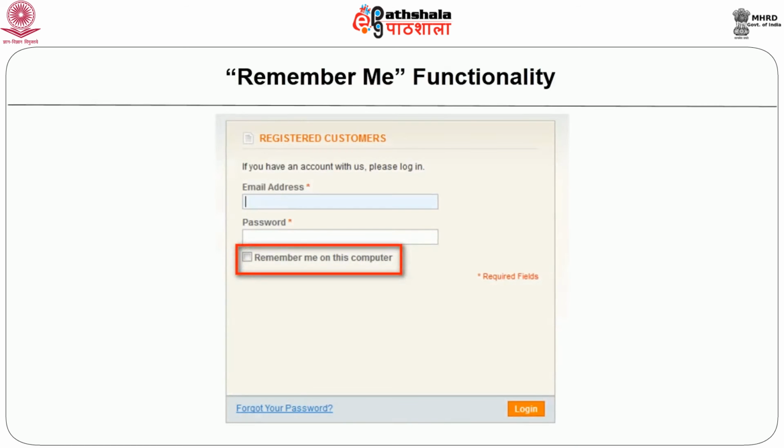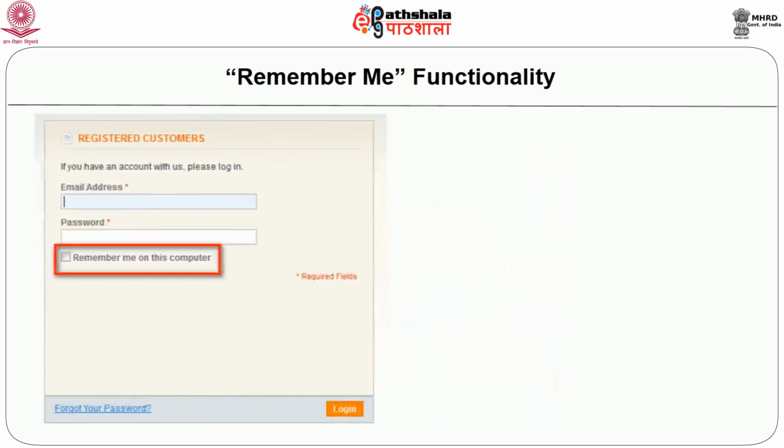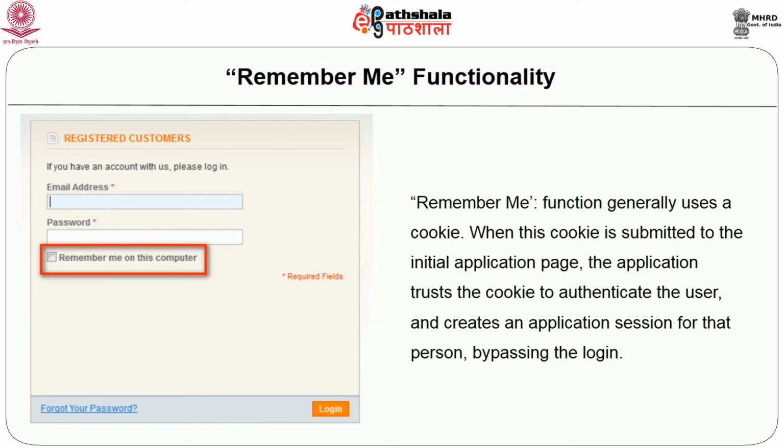These functions are insecure because some remember me functions are implemented using a simple persistent cookie. For example, the cookie is rememberUser=David. When this cookie is submitted to the initial application page, the application trusts the cookie to authenticate the user, and it creates an application session for that person, bypassing the login. An attacker uses a list of common or enumerated usernames to gain full access to the application without any authentication.